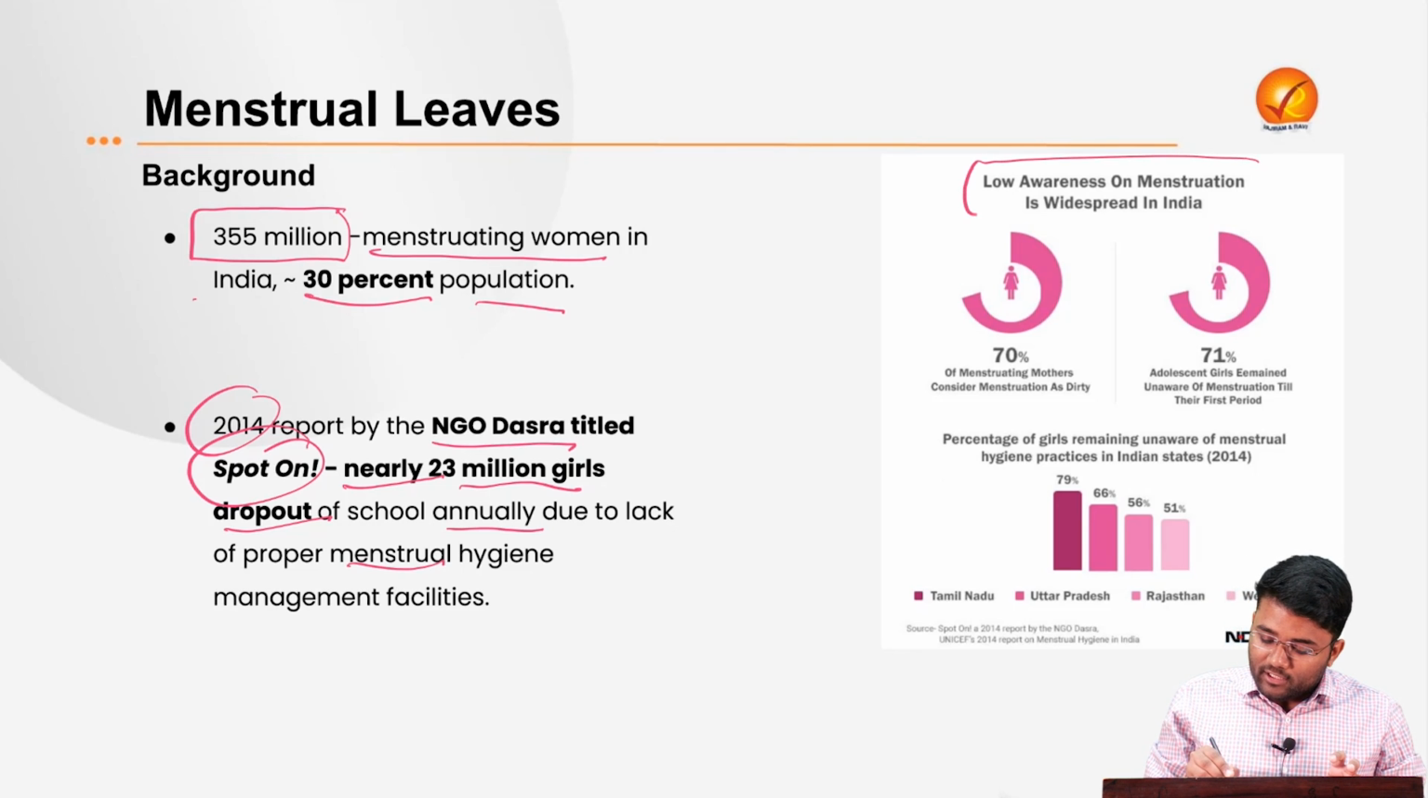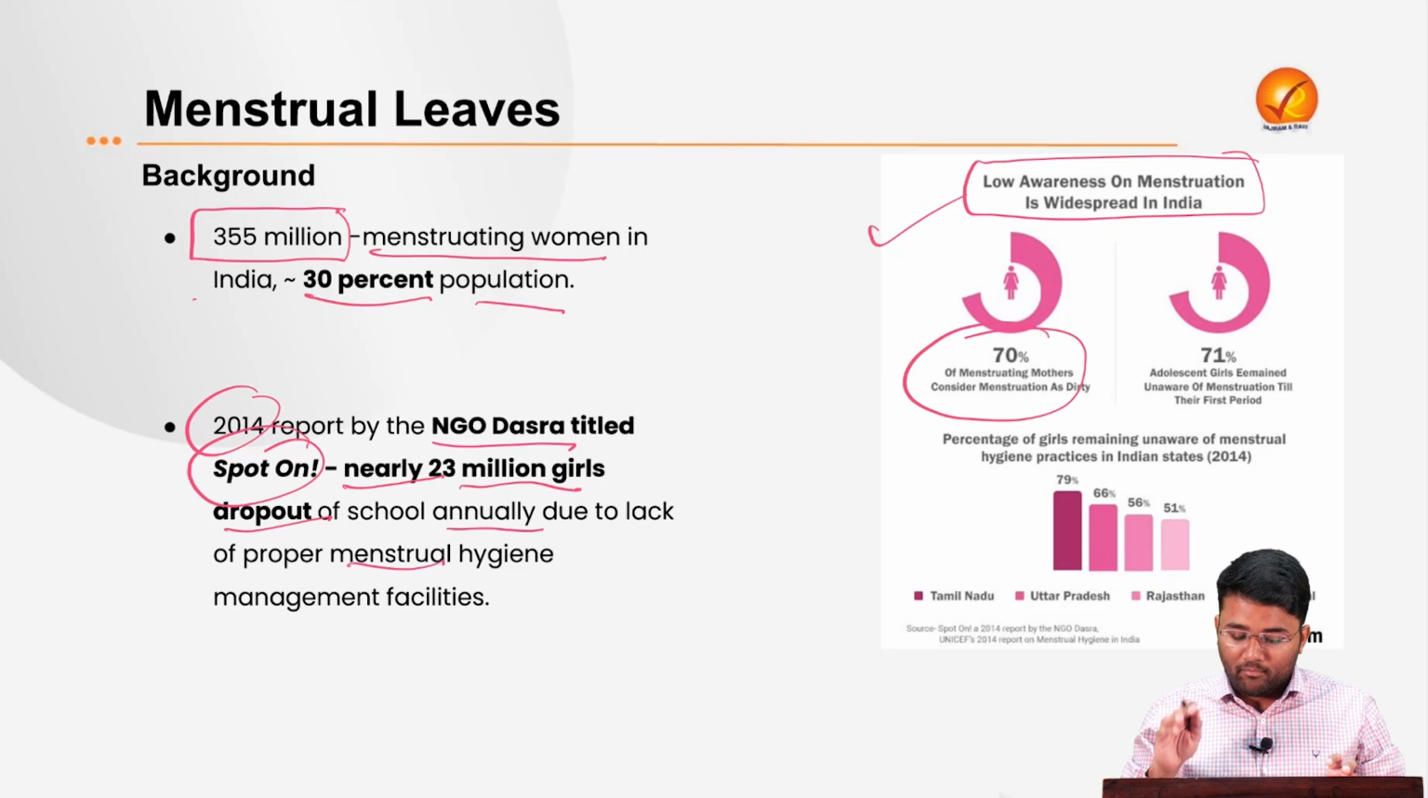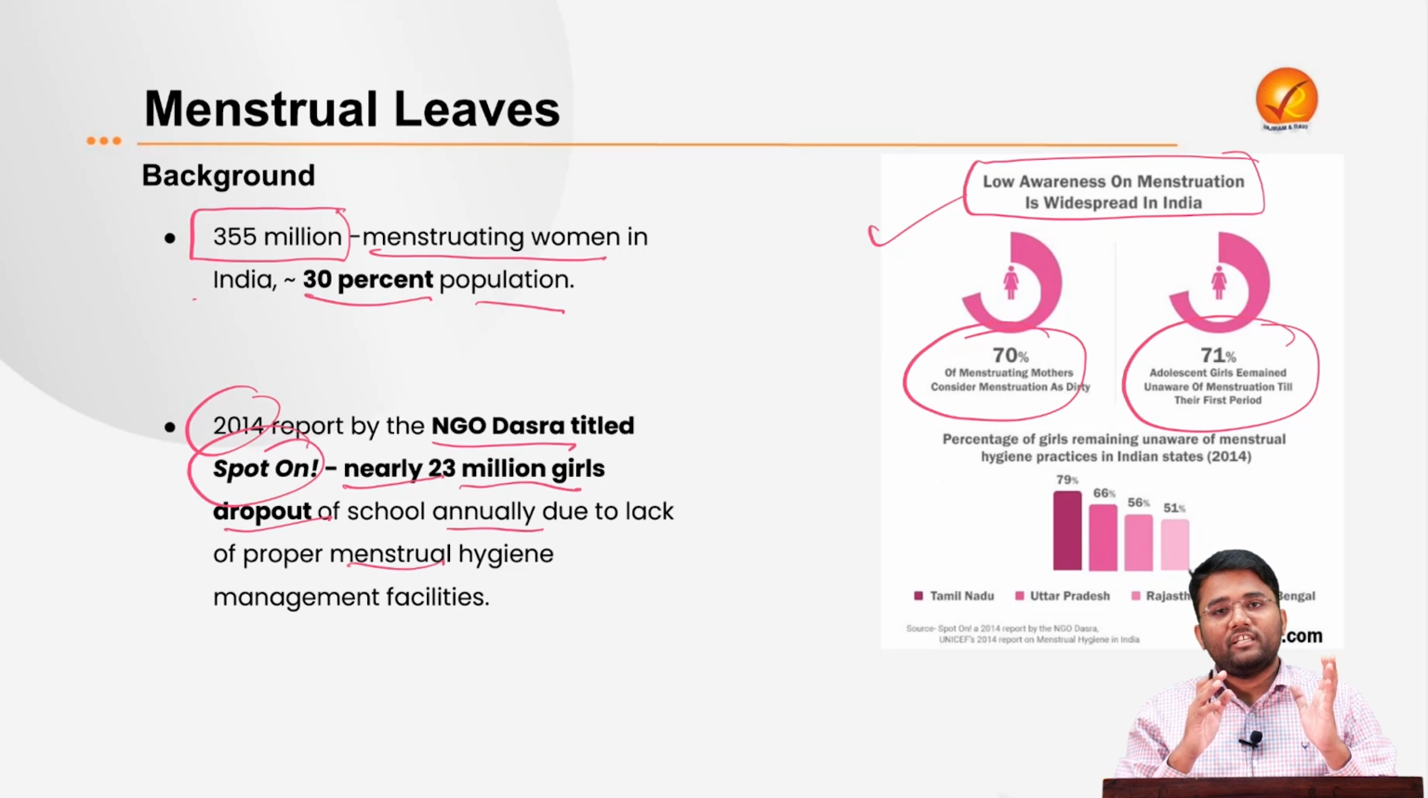Apart from this, the data also shows the low awareness of menstruation that is widespread in India, which says that 70% of menstruating mothers consider menstruation as dirty, and 71% of adolescent girls remained unaware of menstruation till their first period.